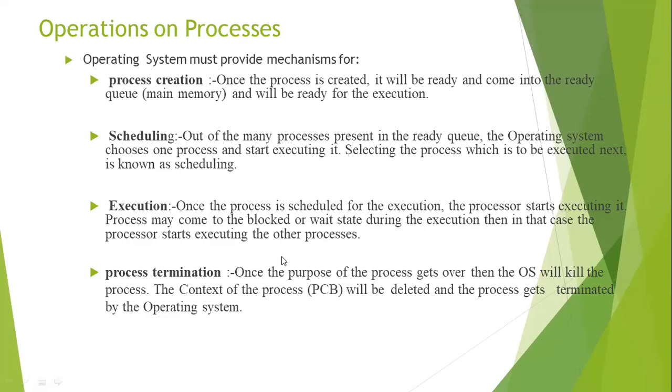First of all, the process enters the ready state, then enters the main memory ready for execution, and the CPU is also assigned. Then it is called the running state. Whenever an IO occurs, it goes to the blocked state.